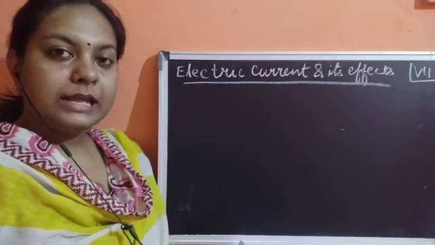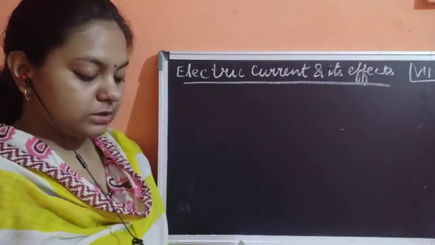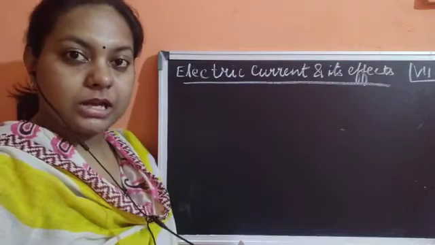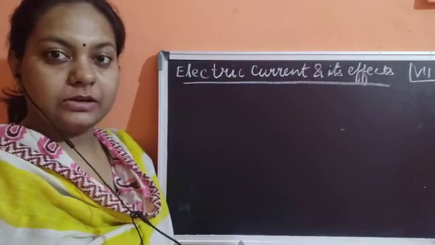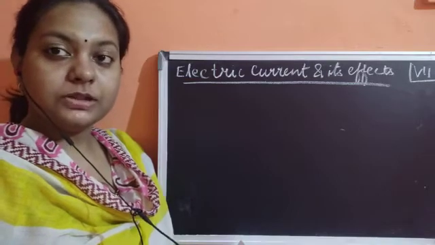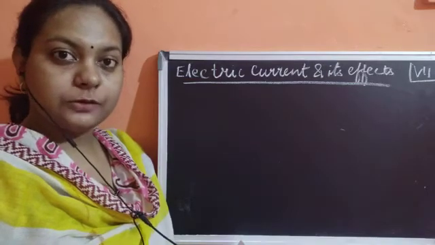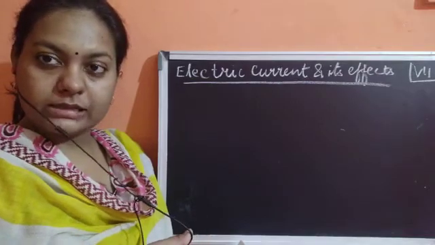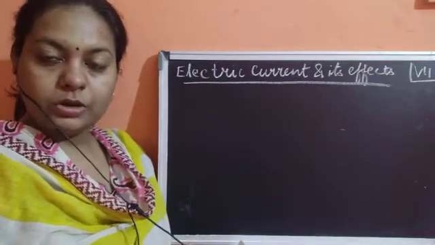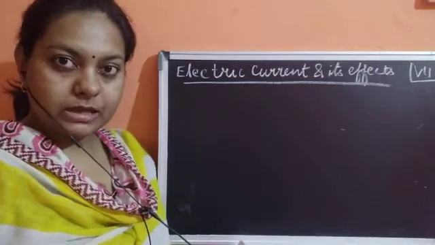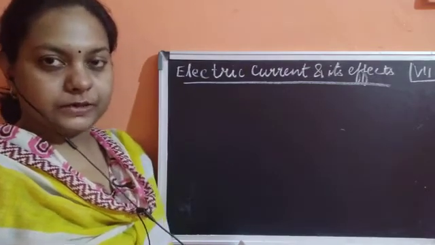Okay. Next thing which we discussed was, where is this charge flowing? The charge is flowing in a particular path that is known as the electric circuit. So we also saw about the electric circuit. Next thing we discussed was about the components of an electric circuit.